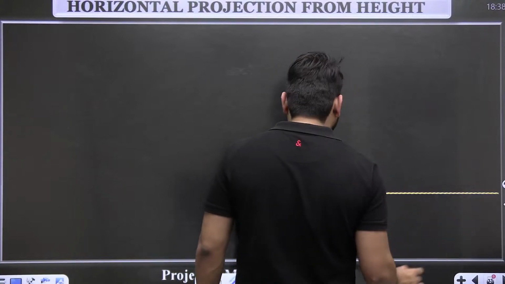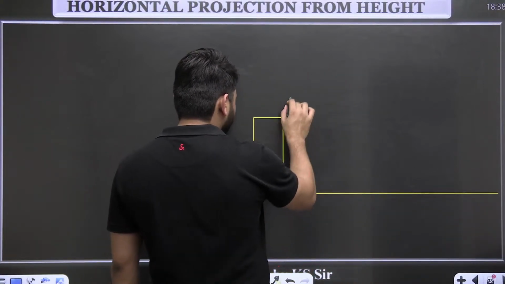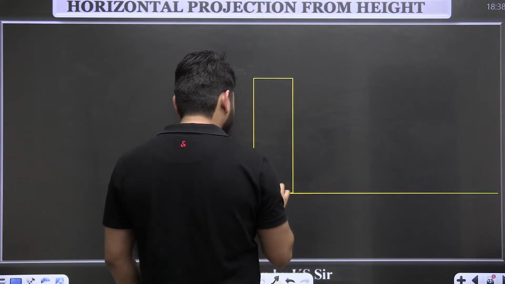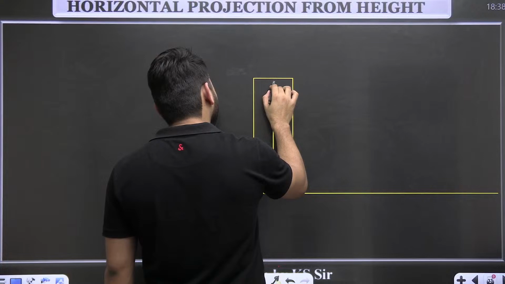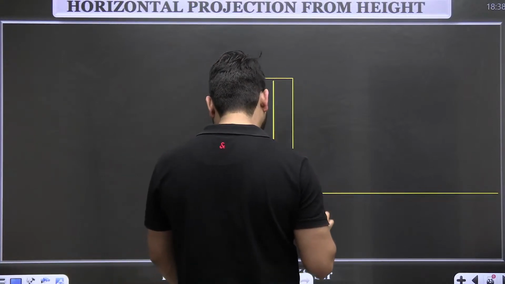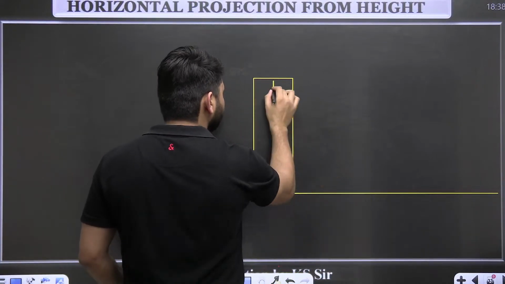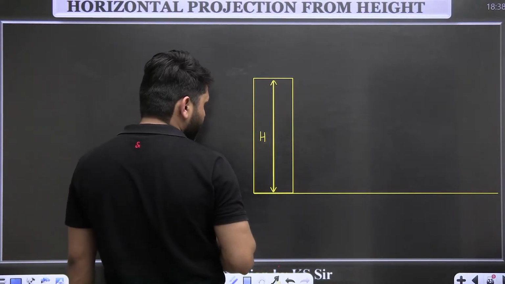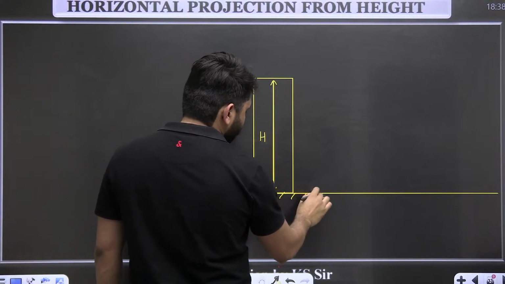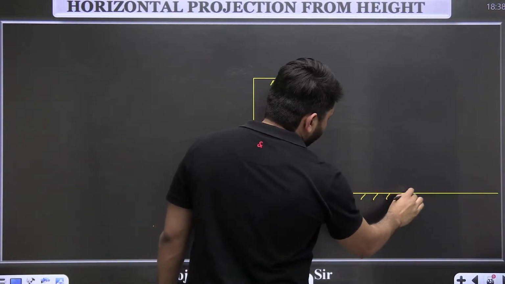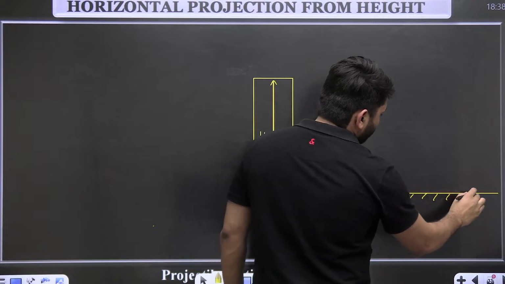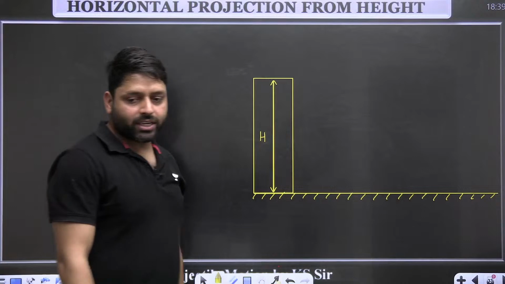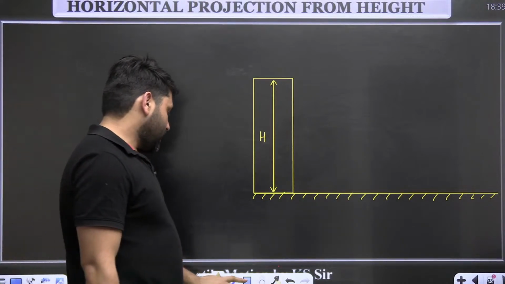Now we are moving into one more type of question that is asked in the exam, which is projection from the height. Let's say there is a tower of height h and you are projecting a particle from this tower. This is a case of horizontal projection from the height. We are projecting a particle in the horizontal direction.